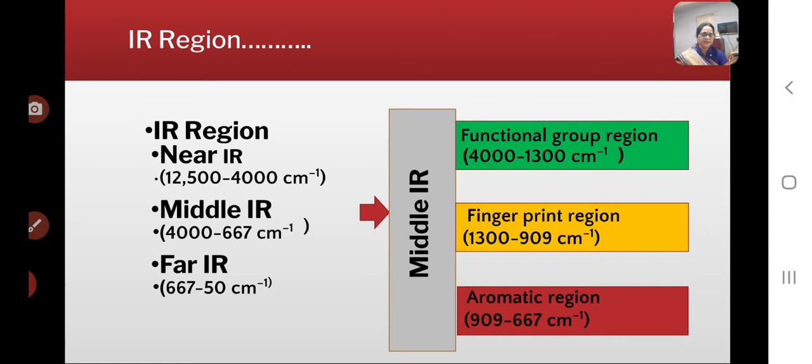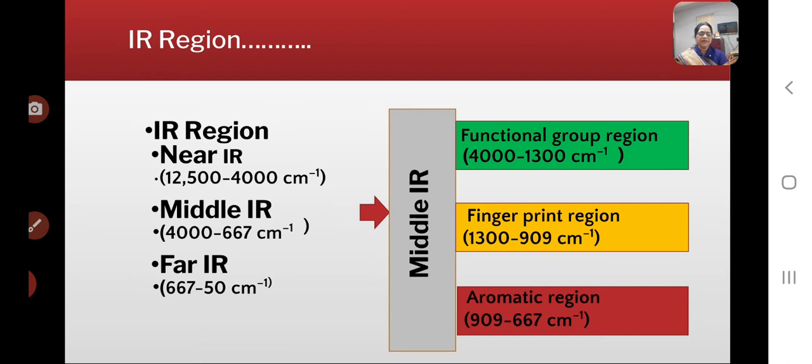This region is due to the stretching as well as the bending vibration. And third one is the aromatic region, which lies in between 909 to 667 per centimeter, and this region is due to only bending vibration. Here, the functional group region requires higher energy and occurs at higher frequency.